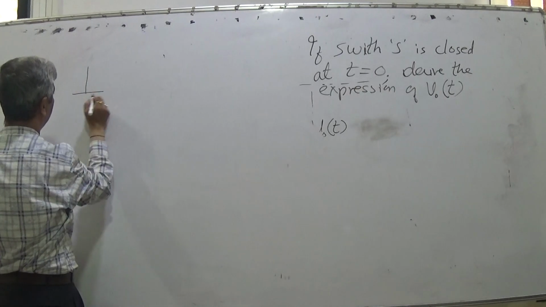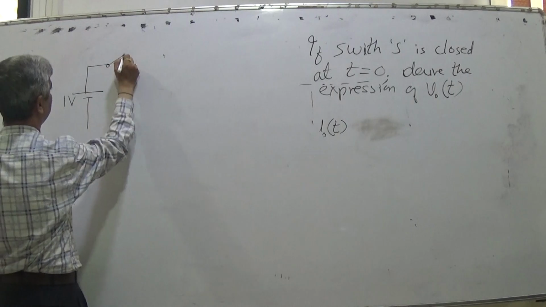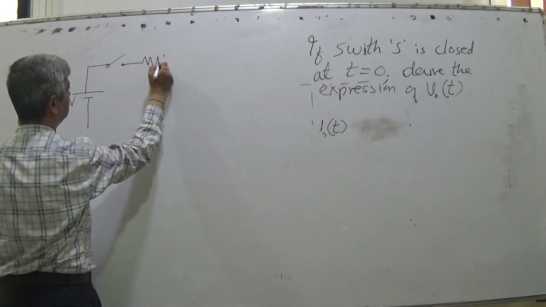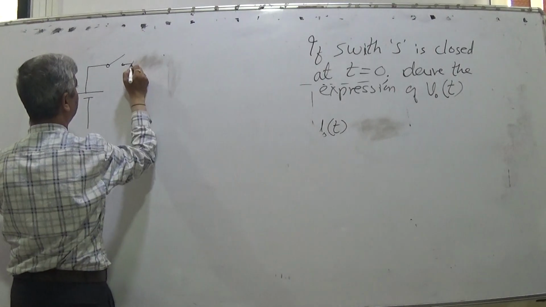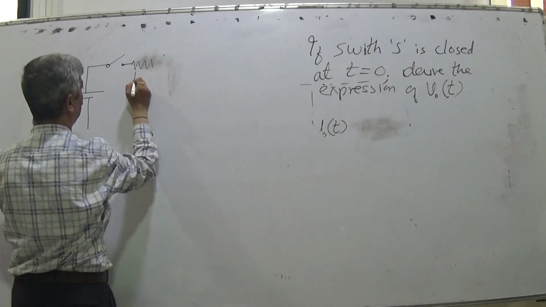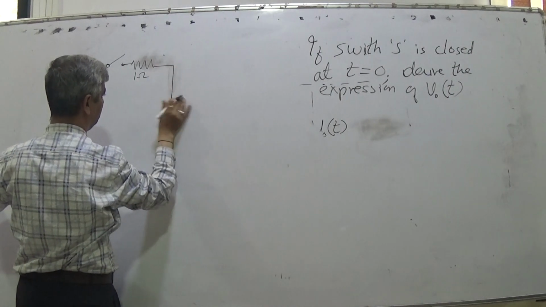So a 1 volt voltage source, a switch S, and a 1 ohm resistance. The value also I have chosen so that the things get simplified.